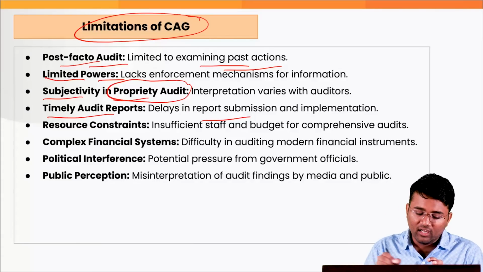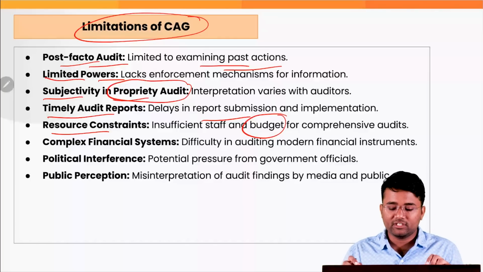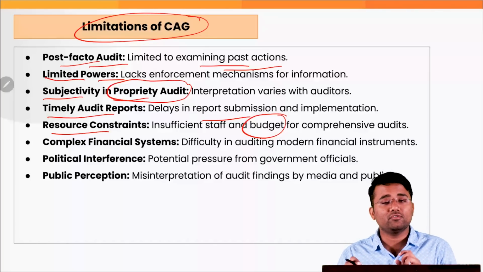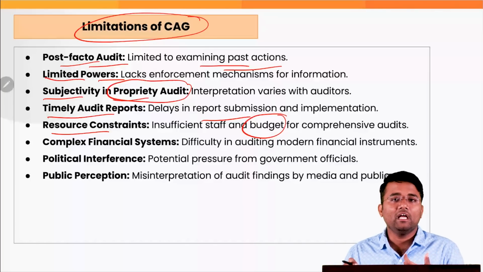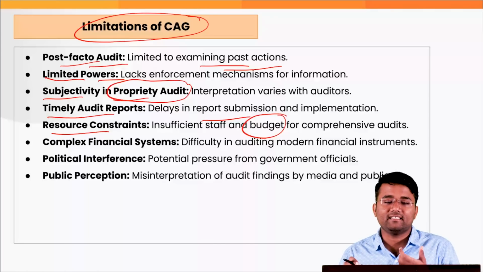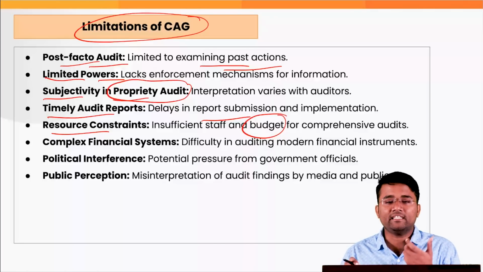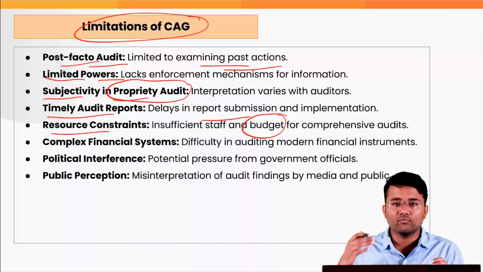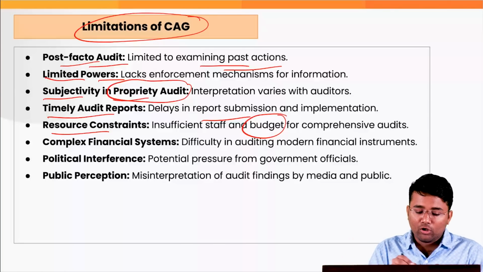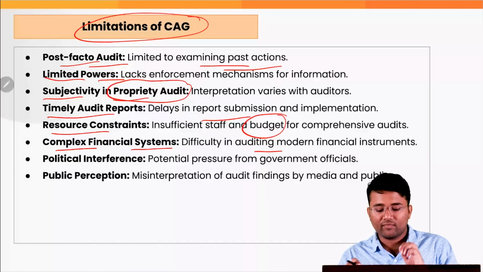the CAG. Also, there are various resource constraints, that is insufficient staff and the lack of proper budget for comprehensive audits. Also, there have been various instances where the CAG faces difficulty in the technology upgradation, etc. That creates a lot of difficulty in a case where the technology has intervened in various sectors of the country. Also, the complex financial systems, that also creates difficulty in modern financial instruments.